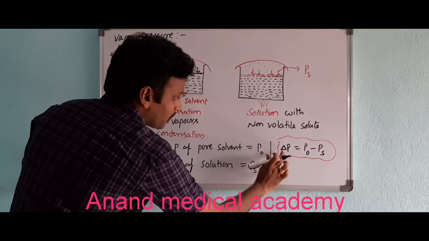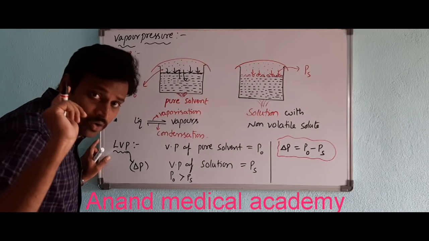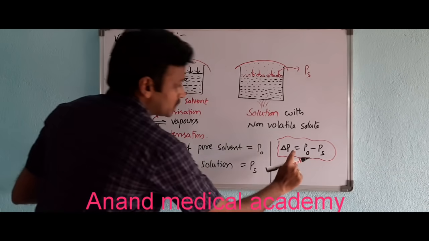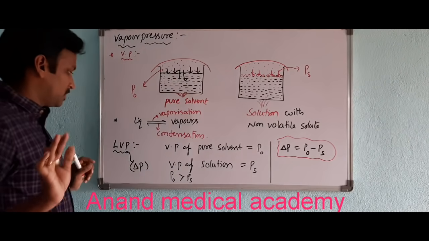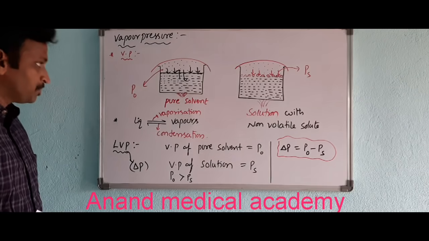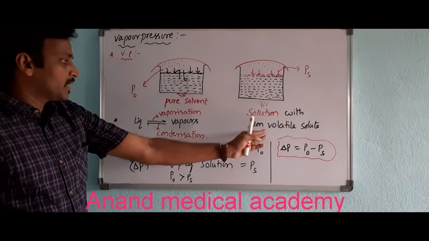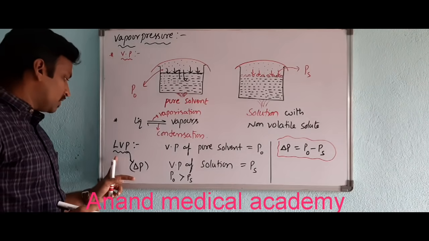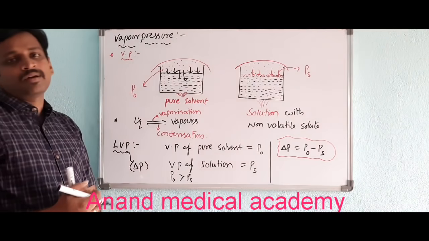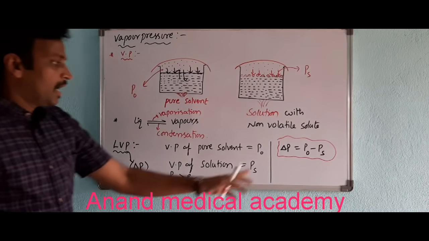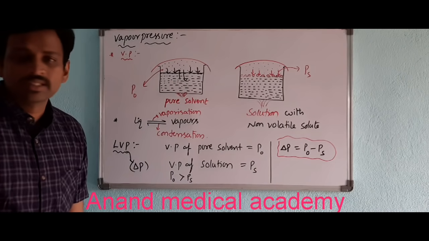What is lowering of vapor pressure? I am telling you one more time. Lowering of vapor pressure is represented with delta P, which equals P naught minus Ps. This is about vapor pressure. When non-volatile solute is added, what will be the vapor pressure? And what exactly is the lowering of vapor pressure? Delta P is P naught minus Ps.